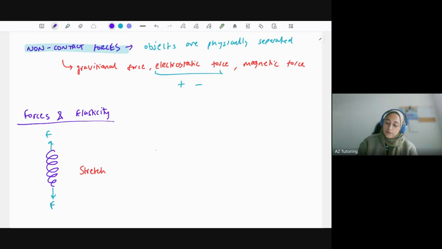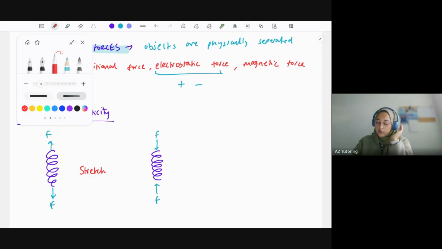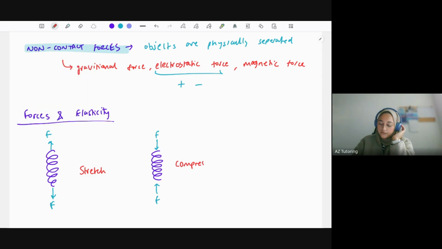You could also push the forces down on it, so we're squashing the spring together. Don't use the word squash though, we use the word compress. Compress means pushing it close together. And then finally, you could also bend it.